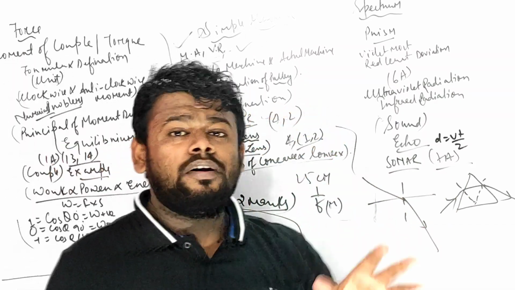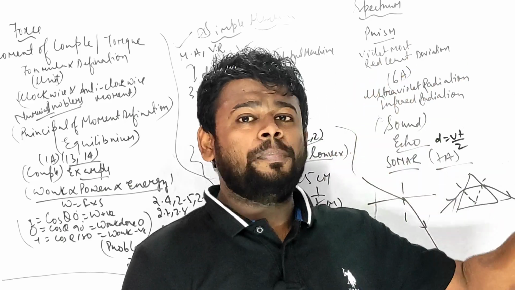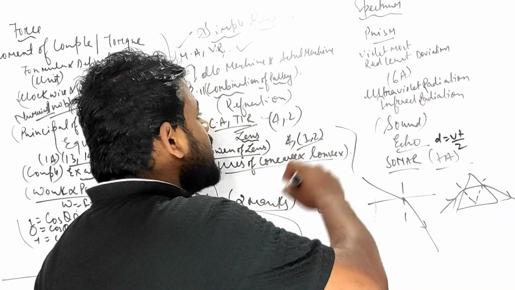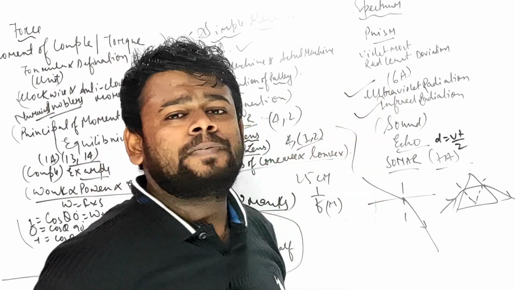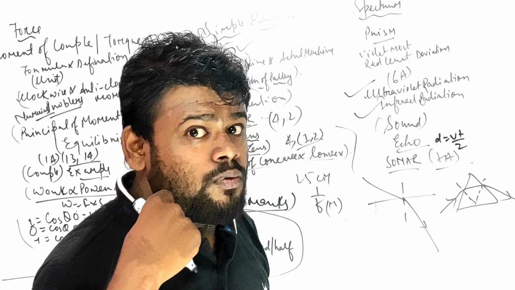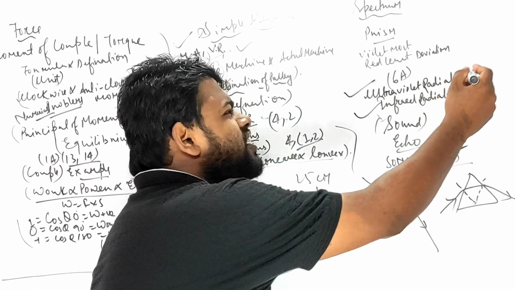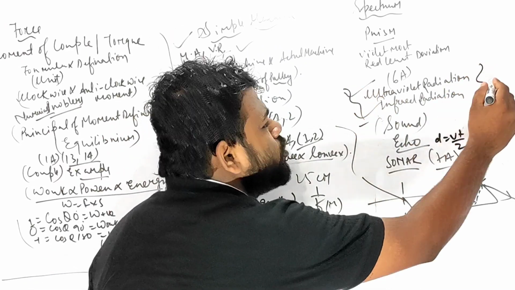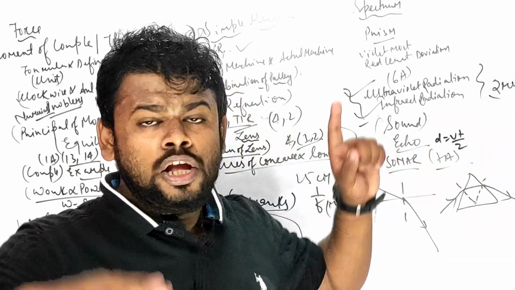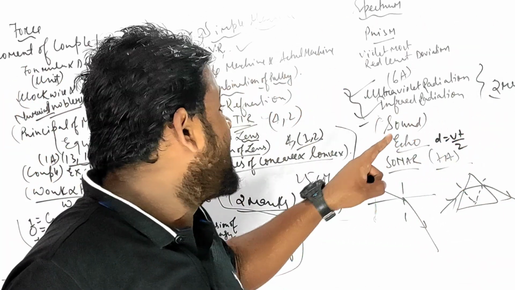For ultraviolet rays, you have to go through the uses, properties, where it is used and where it is not used. In the case of infrared also, the uses, properties, and the harmful effects, everything is there in the content, my beautiful children. 2 marks, I repeat, 2 marks. Guaranteed 2 marks you will be getting from here.